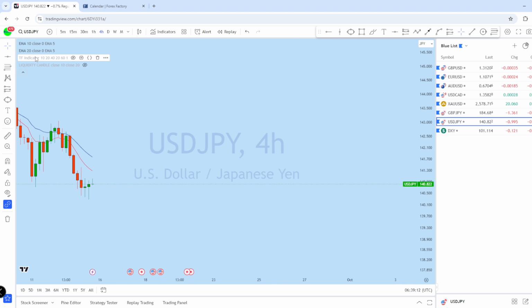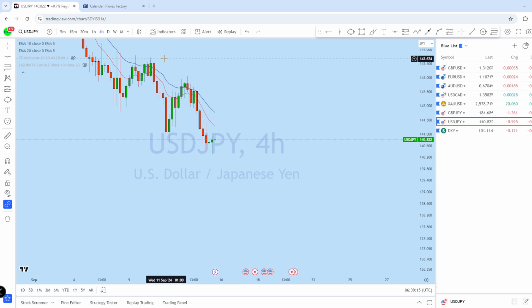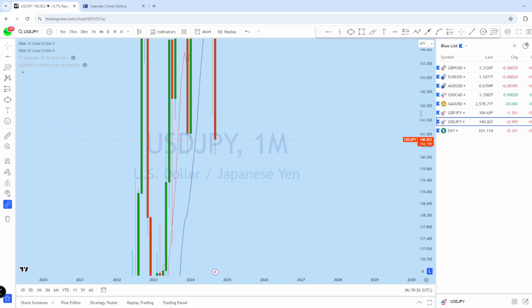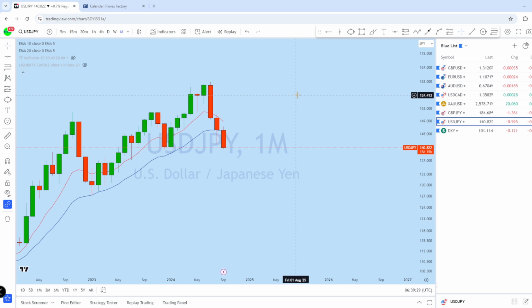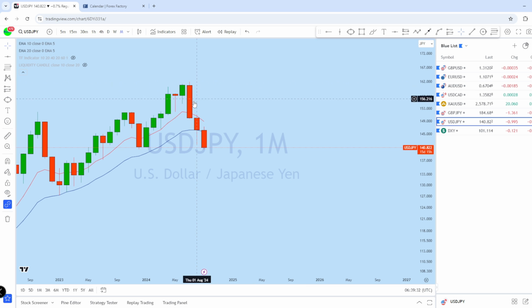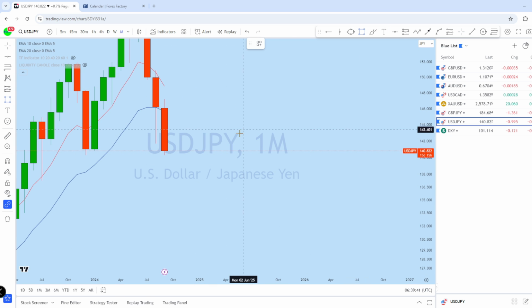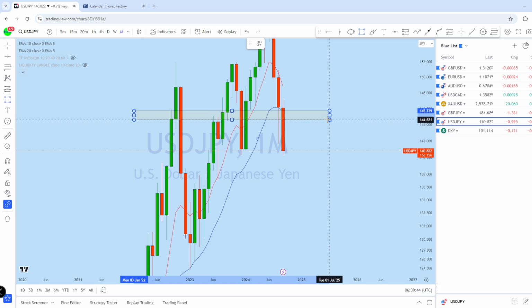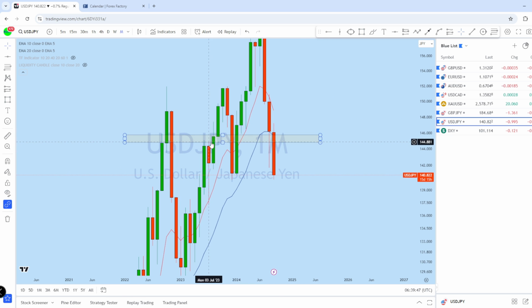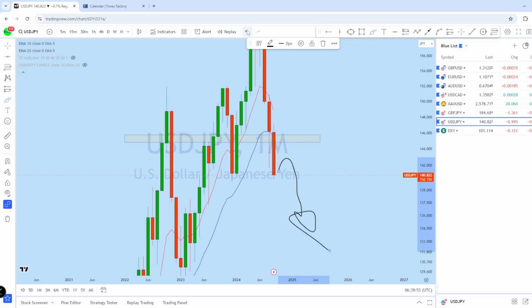Now let's see dollar yen. As we are expecting DXY to be weaker with the market open, we might also see weakness on dollar yen. As next week yen pair news is coming, we can expect significant trading opportunity on dollar yen as well. Now looking at the monthly chart to see the overall picture in the market, from the monthly we can see that there is a monthly bearish engulfer followed by another monthly candle. Last month we also saw a bearish candle formation on dollar yen, and in that area, this is the previous resistance line, which is also aligning with that, and we might see an initial pullback and then trend continuation on the monthly perspective.